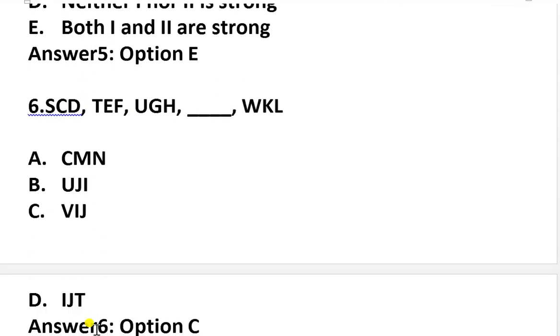Now question number 6. Here you have a series of alphabets. You have to choose the correct one. In this type of question, you have to first frame the sequence, how this sequence will follow. For example, the first character here is S, then T, then U. The next is V and then W. So your option C has V. So the answer is option C.